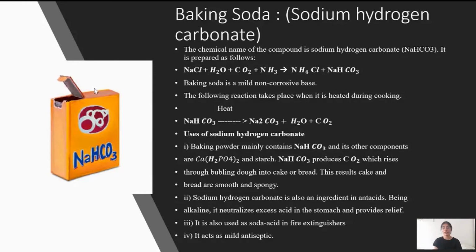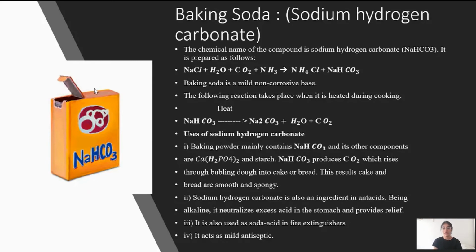store it in various metals and it would not react with them to form a layer over that metal, that is the corrosive plate. It won't do that. It's a mild non-corrosive base. So when you heat this baking soda, what you get is sodium carbonate plus carbon dioxide and water. This sodium carbonate is washing soda, that we will be discussing next. Now, the chemical formula for baking soda is NaHCO3.